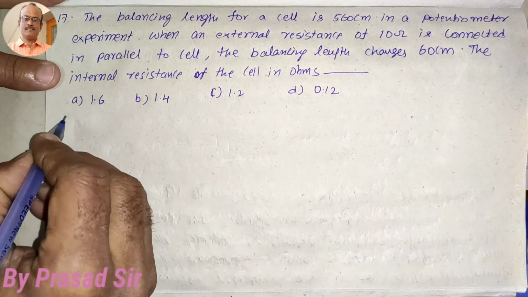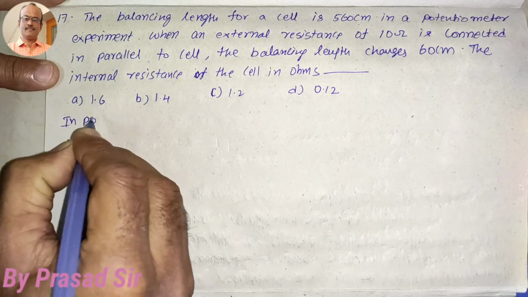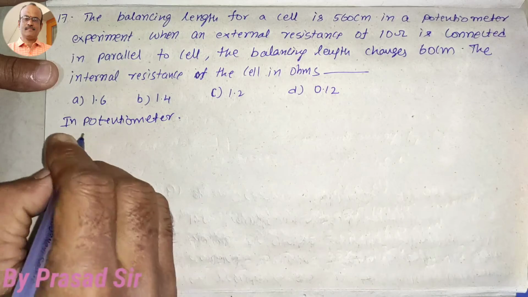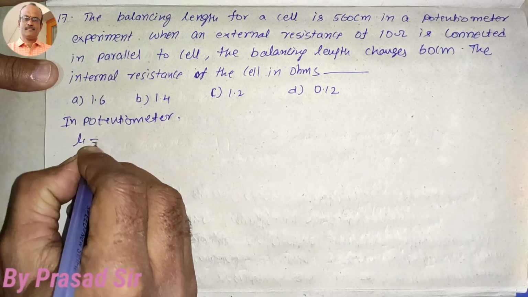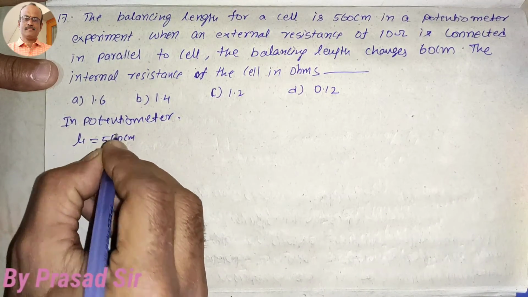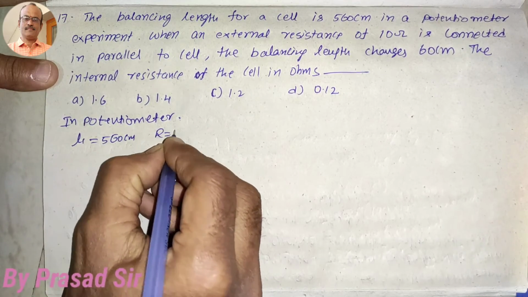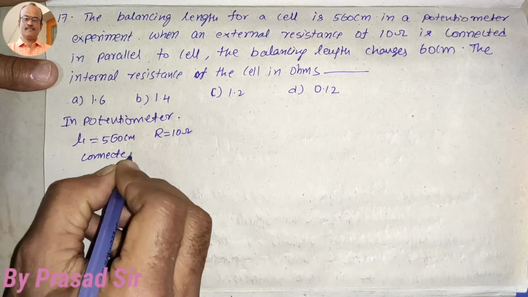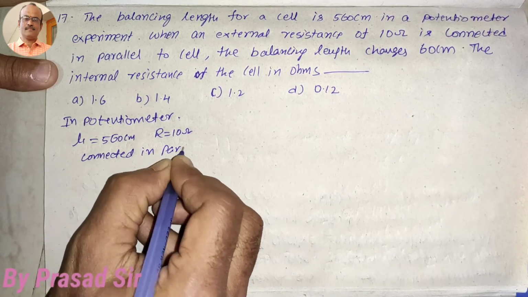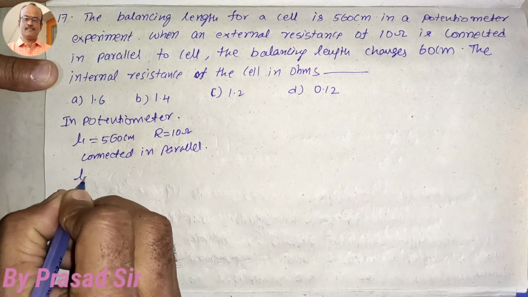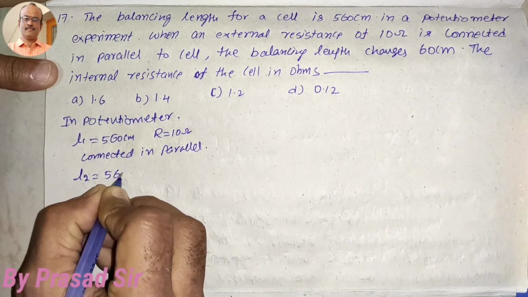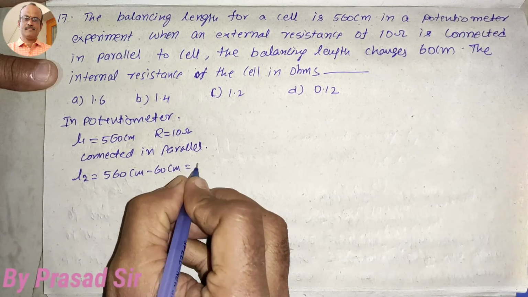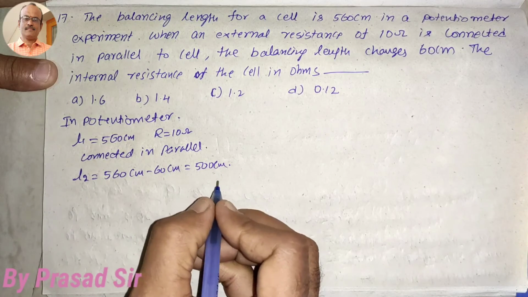So first of all, in potentiometer, initially length is equal to 560 centimeters. Here R is equal to 10 ohms connected in parallel. Length changed from 560 centimeters minus 60 is equal to 500 centimeters.